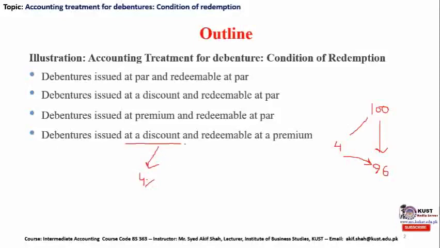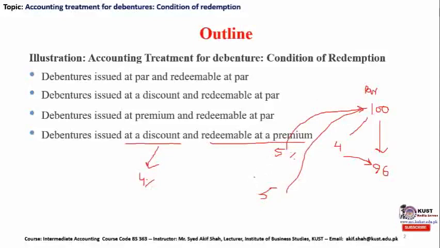So the debenture is issued at discount and redeemable at premium of, let's say, 5%. This 5% premium is usually applied on the face value or par value of the debenture, and the par value we have selected is rupees 100. You can simply multiply 5% with 100 and the resultant answer will be rupees 5. So rupees 5 will additionally be paid as premium to the debenture holder at the time of redemption.